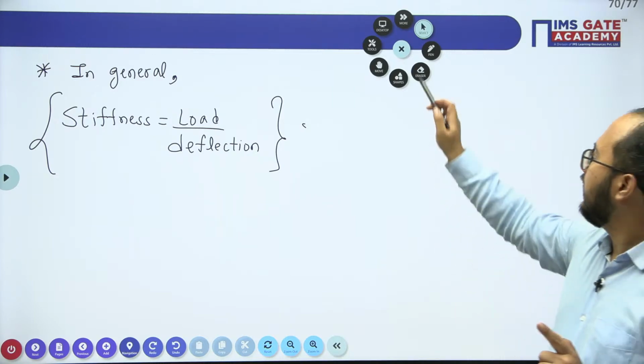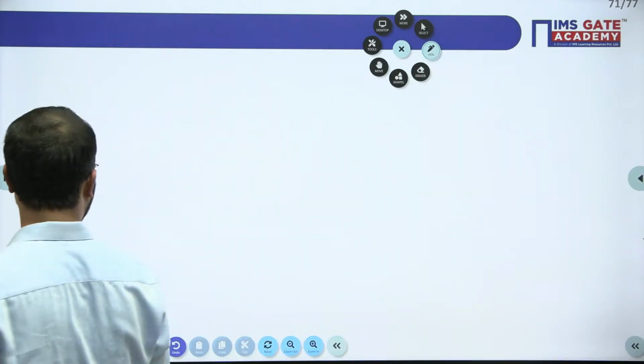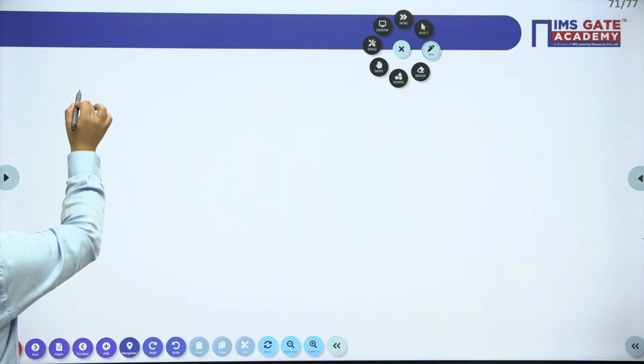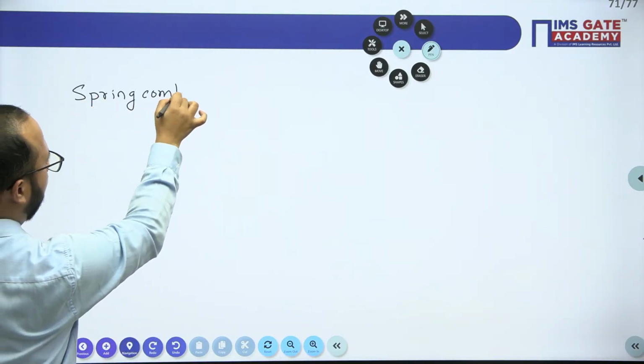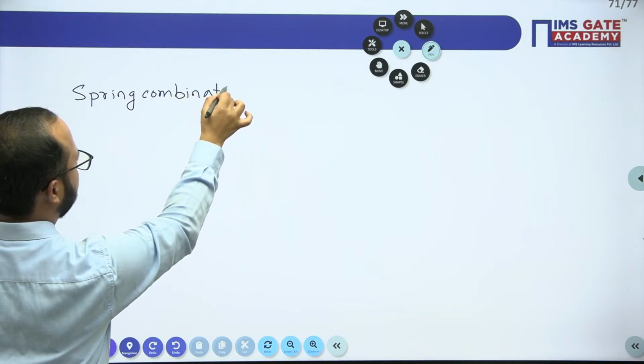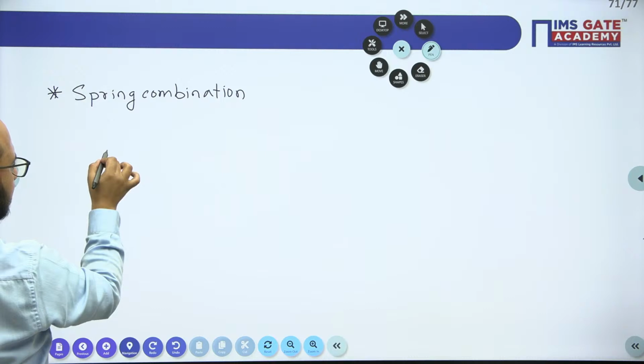Now, at the last we'll discuss a very basic point, the spring combination part. I know that is a very basic thing for you and you can easily calculate. So two cases are there.